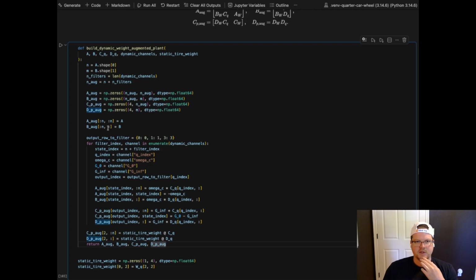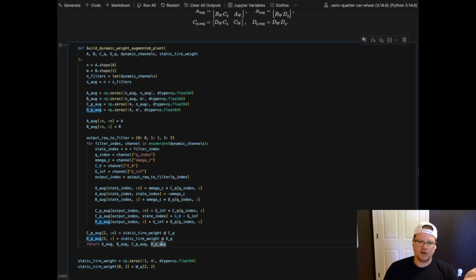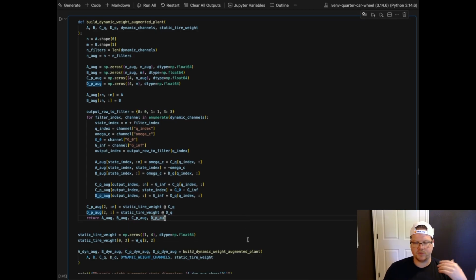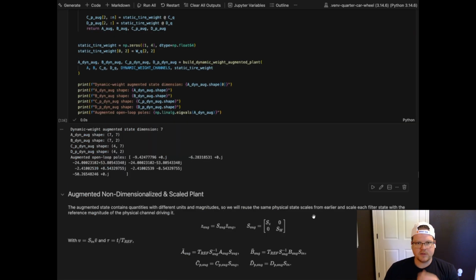And so here is our dynamic weighting augmented plant, again with the static tire weight. So that's static tire deflection based off of the road disturbance. And then we're going to reuse the same exact weight from above for the tire deflection. And so here is our full dynamic augmented plant.